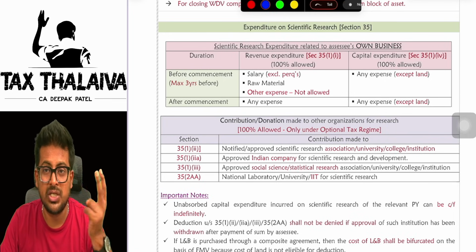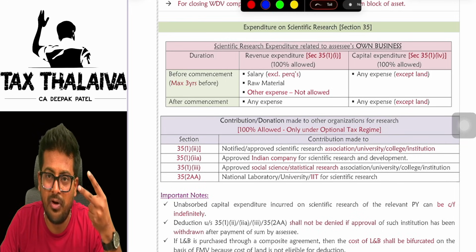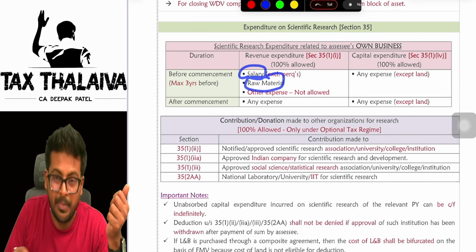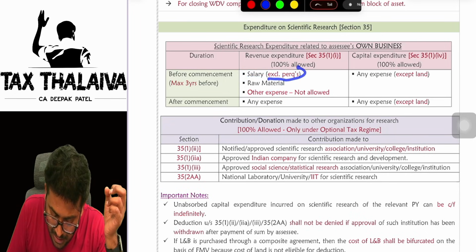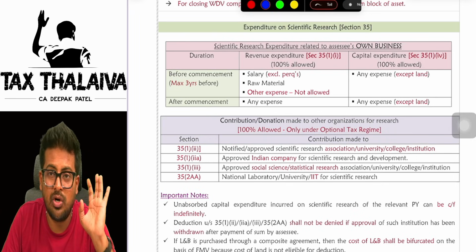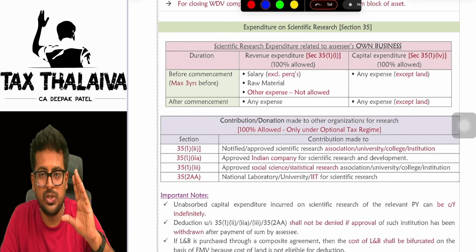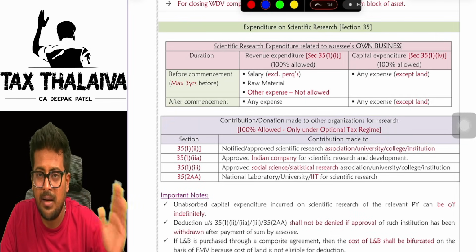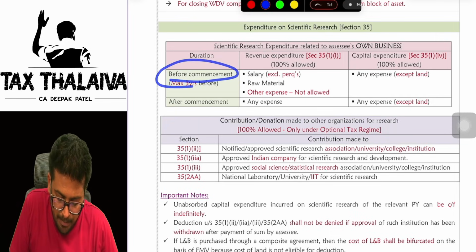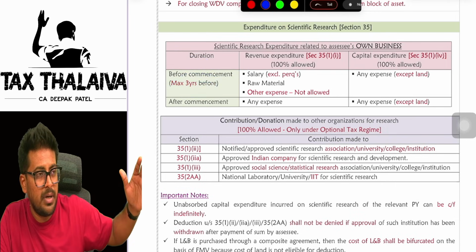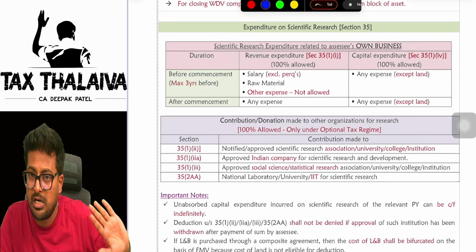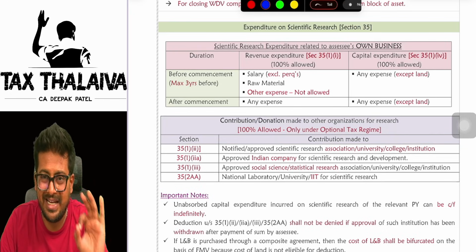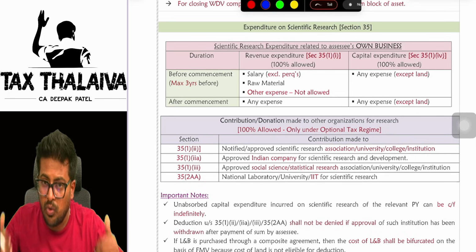out of revenue expenditures, only two expenditures are eligible for deduction. Which are those? Number one, salary. The other is raw material. But in salary, you have to exclude perquisites. That is not allowed. I'm talking about that expenditure which you spent before starting the business, before commencement, maximum 3 years before. If you have spent before 4 years, you cannot claim. Within 3 years before commencing the business, whatever expenditure you incurred on scientific research for your own business,